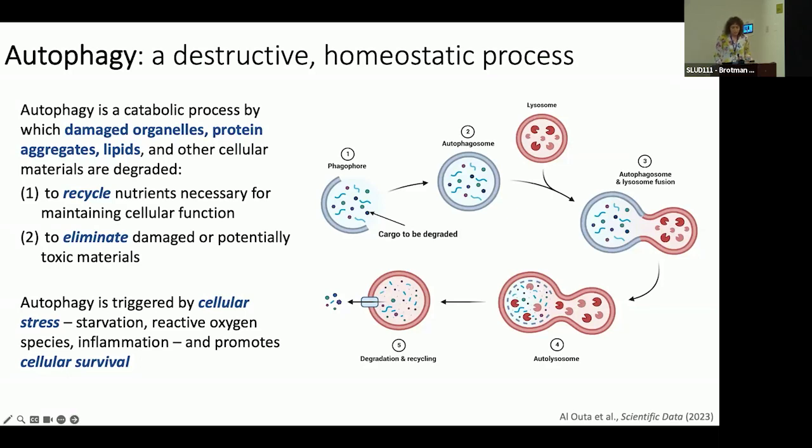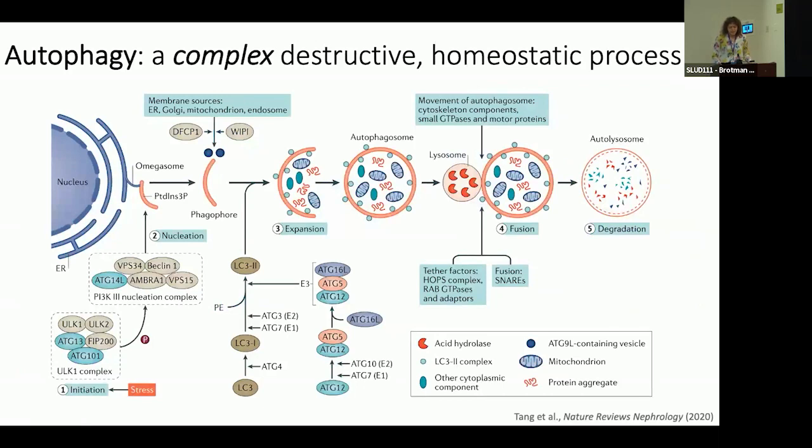Autophagy is a dynamic process. It begins with formation of a membrane called a phagophore, and the phagophore encircles the cytoplasmic cargo, forming an autophagosome. This then fuses with a lysosome, which contains proteases and other enzymes, forming an autolysosome, and it is within that lysosome that degradation occurs. Autophagy is a complex process, and many proteins and signaling pathways are involved in initiation of this process, formation of the autophagosome, and fusion of this with a lysosome.